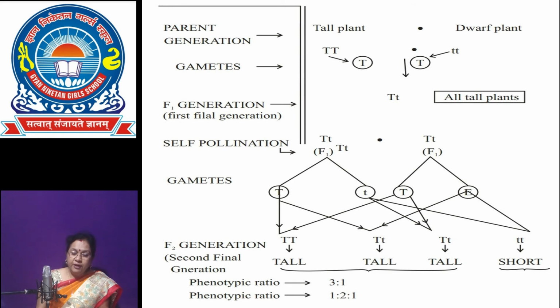The genotypic ratio is 1 pure tall, 2 hybrid tall and 1 pure dwarf.